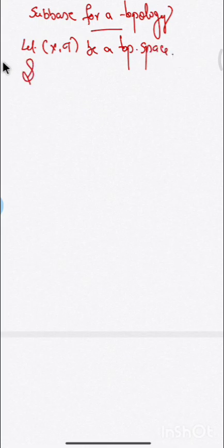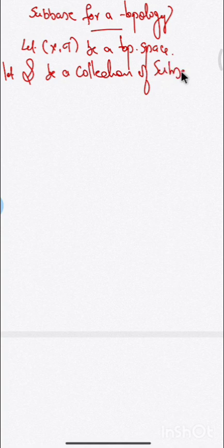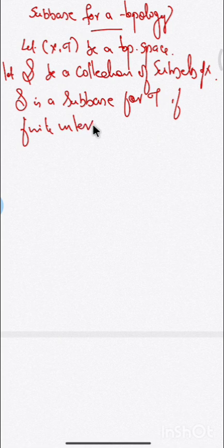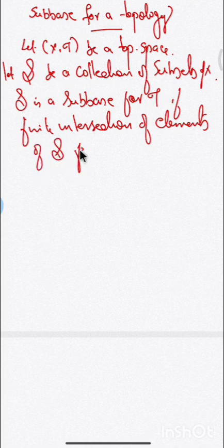Let script S be a collection of subsets of X. We say that script S is a subbase for tau if finite intersections of elements of S form a base for tau.